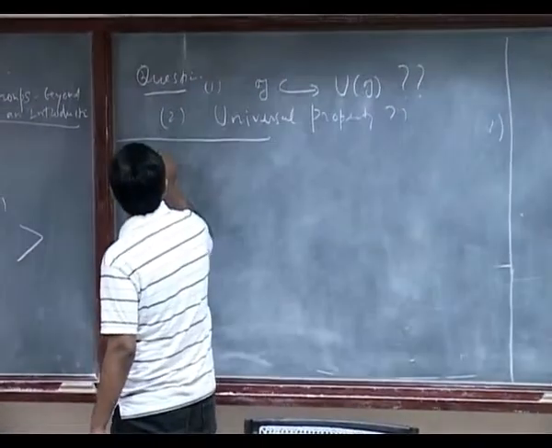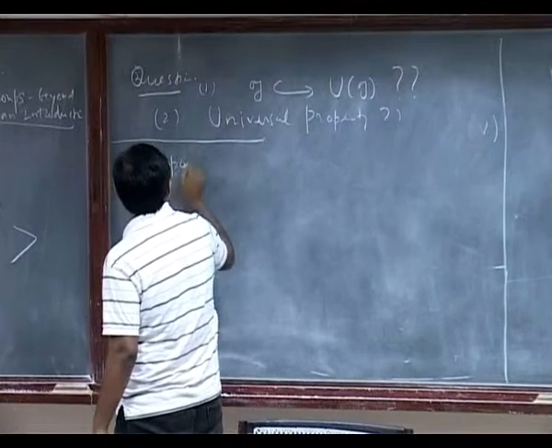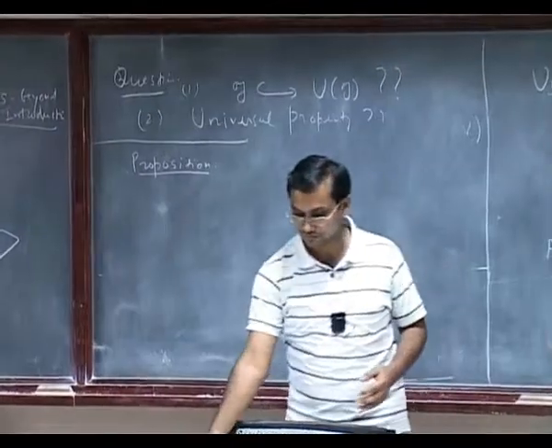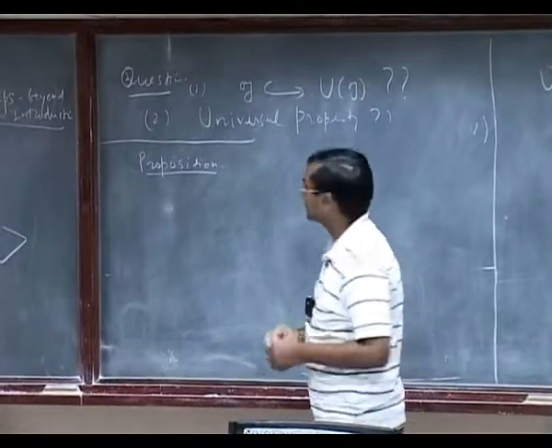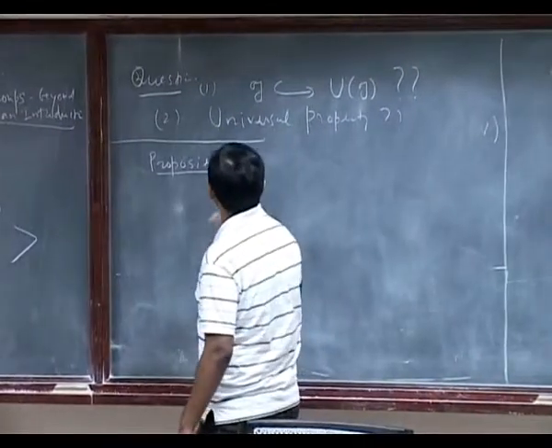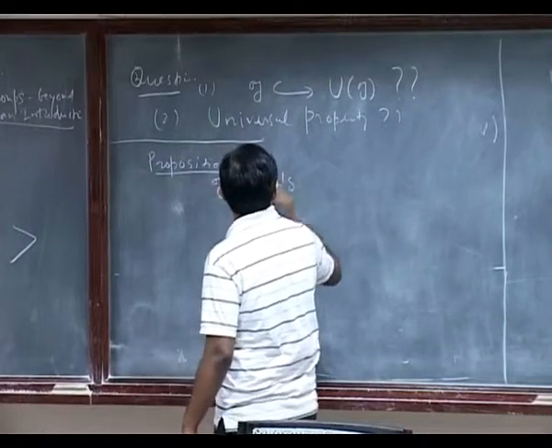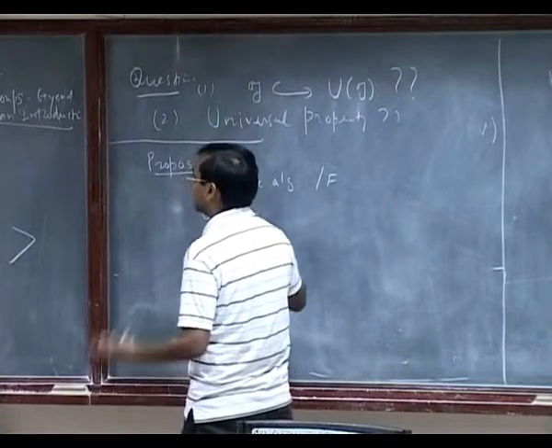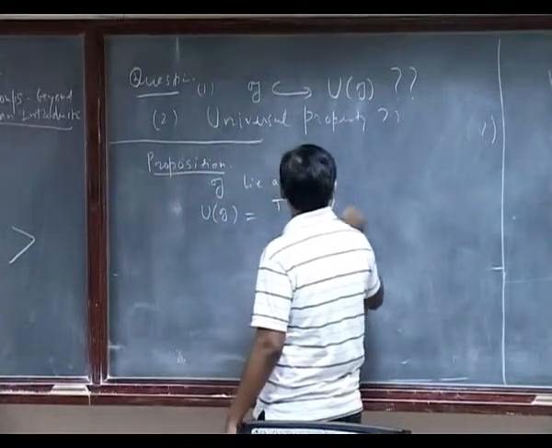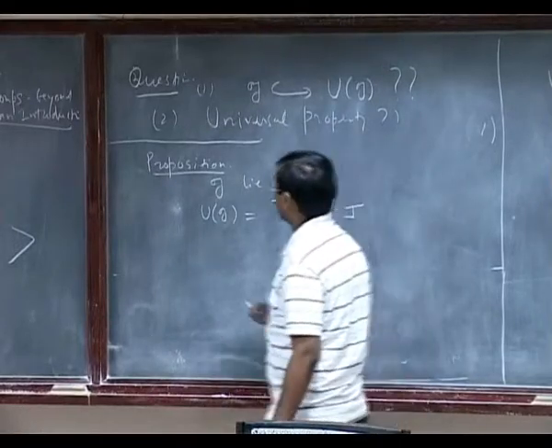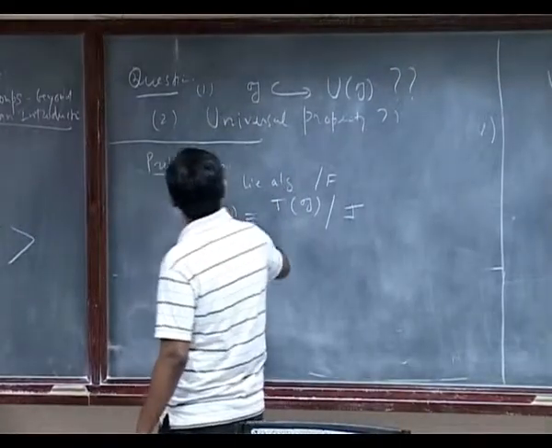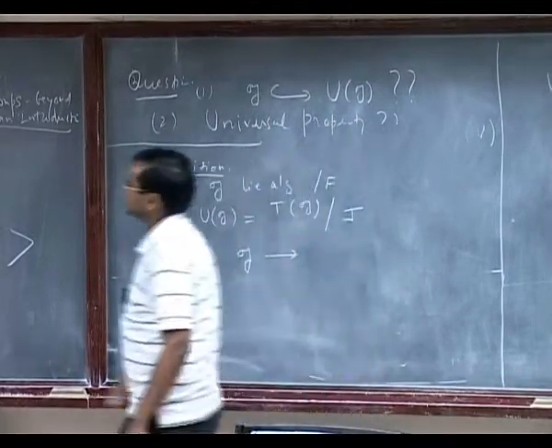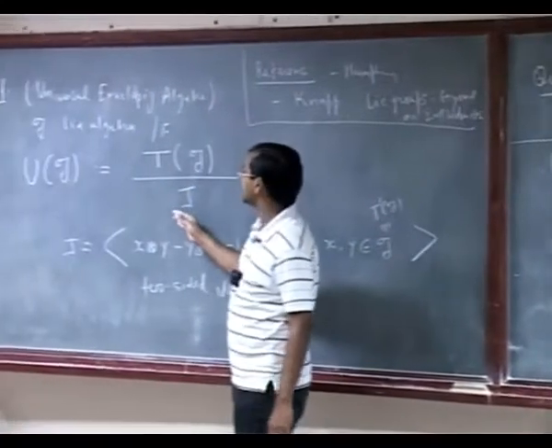So this is a proposition. With the notation as above, I have Lie algebra G over field F, and UG defined as there, TG mod J. You see that UG is supposed to be a quotient of this tensor algebra.